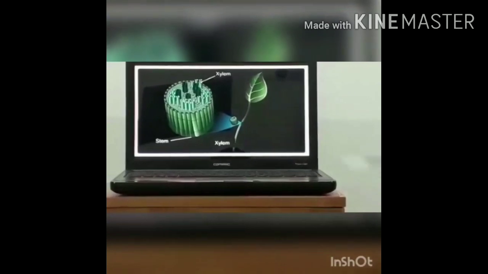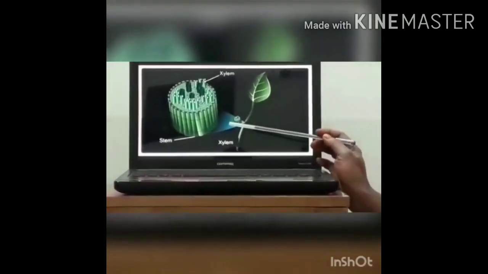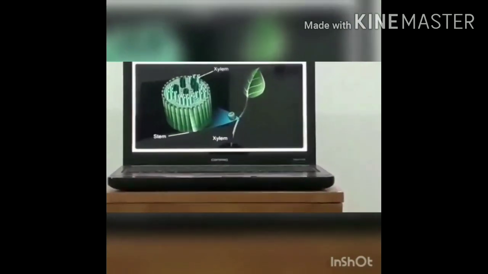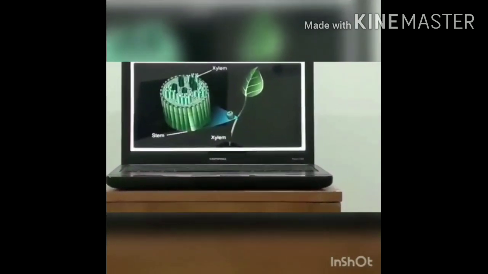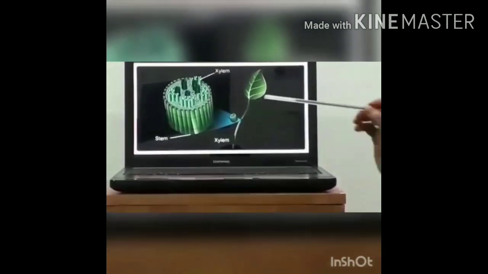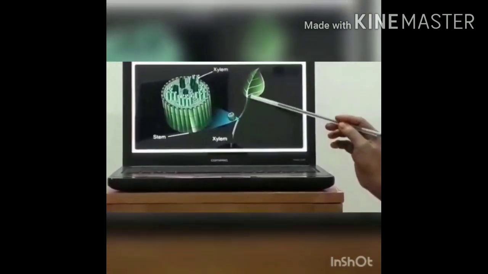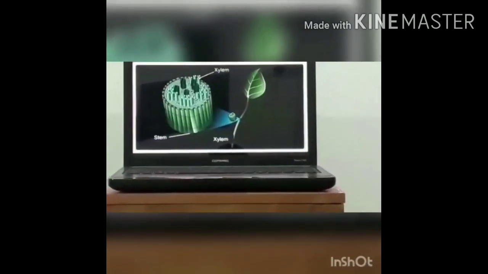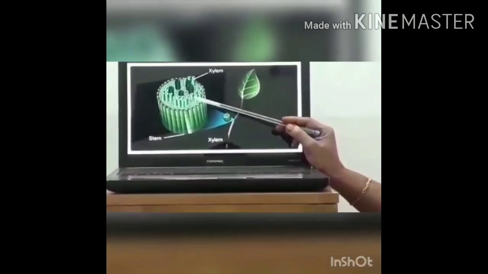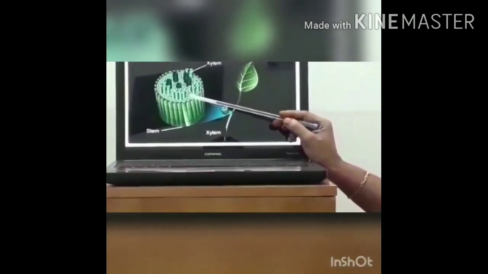You know, the roots absorb water from the soil. And soil water is utilized by the green plants. And inside the stem, leaf as well as root, tiny pipes are there which help in the transport of water.